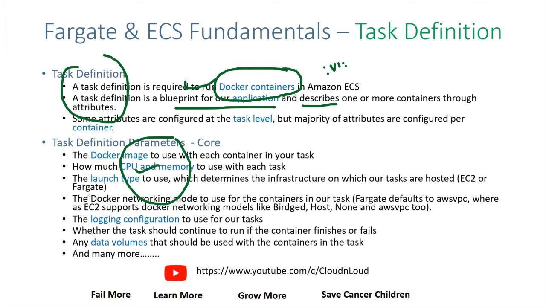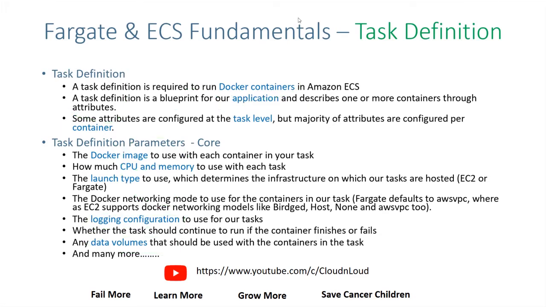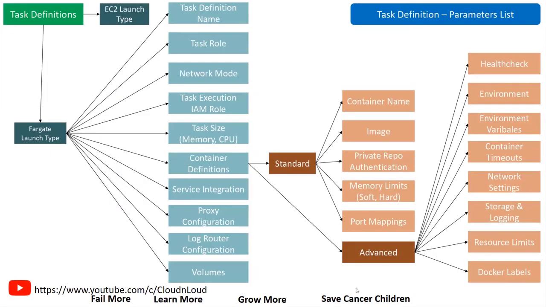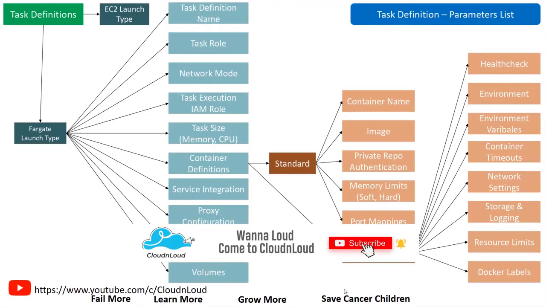The infrastructure will be maintained by the AWS team, right? For the logging configuration you can also enable the alert mechanism, and if you want additional data volumes, you can also configure them in this, right? So there are many more features also available. This is pretty much a bigger blueprint.